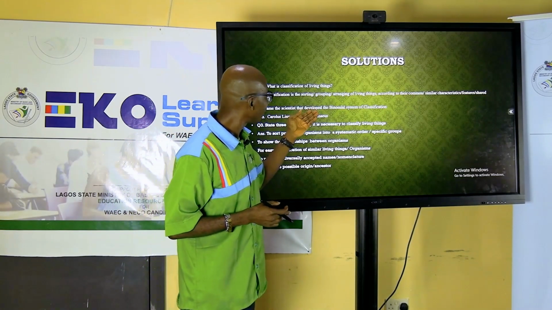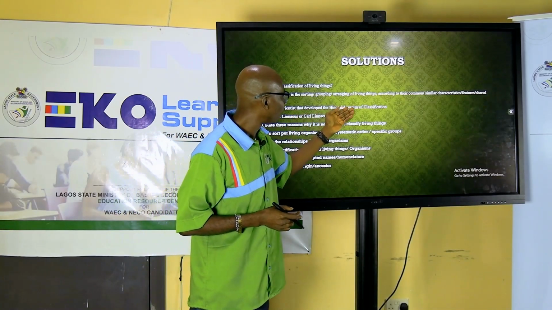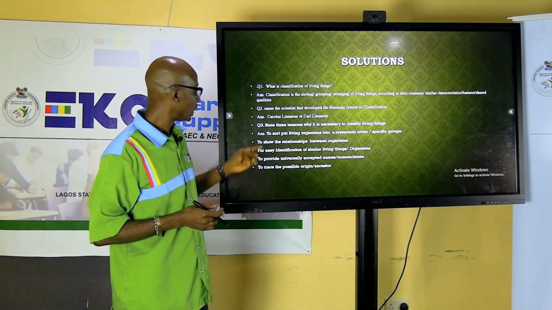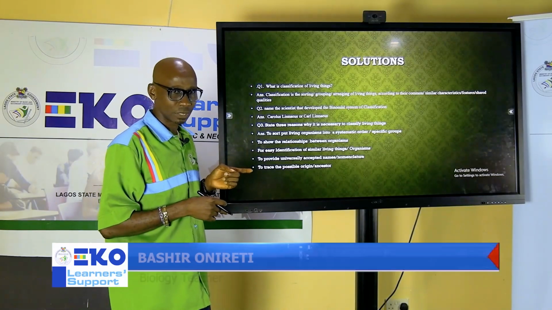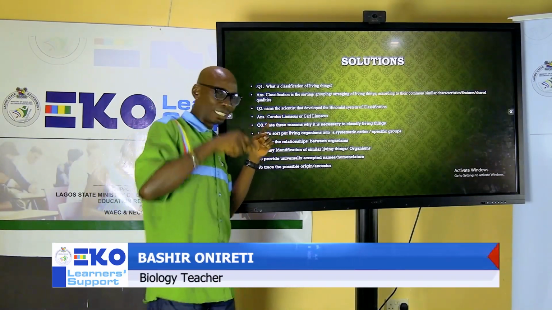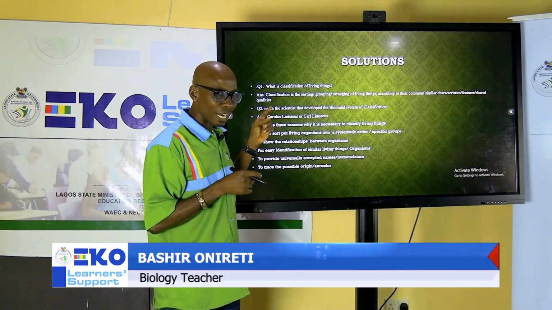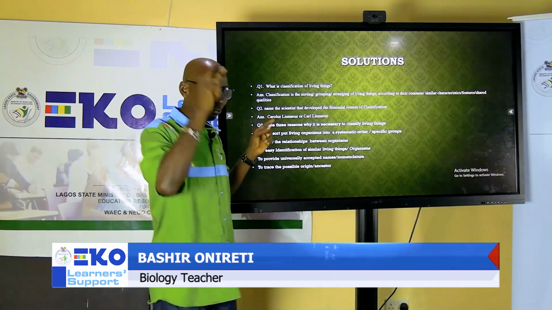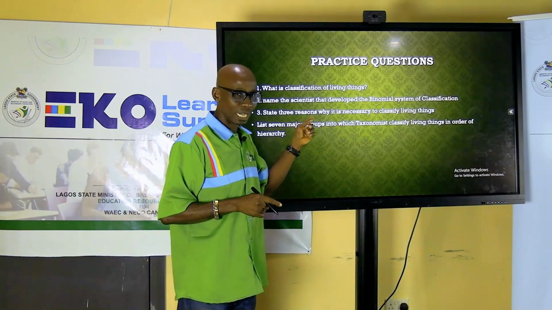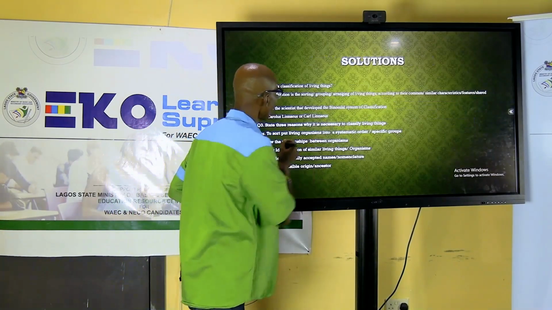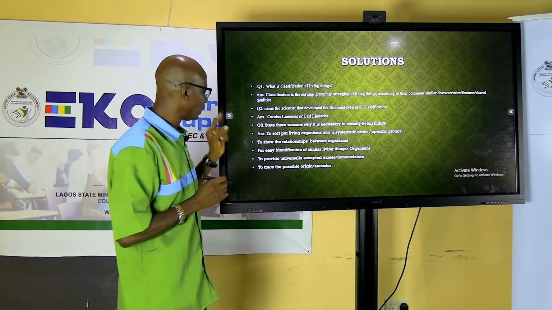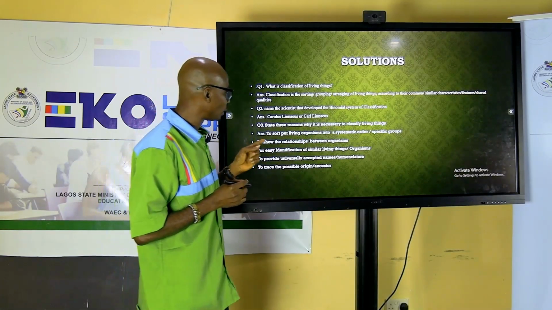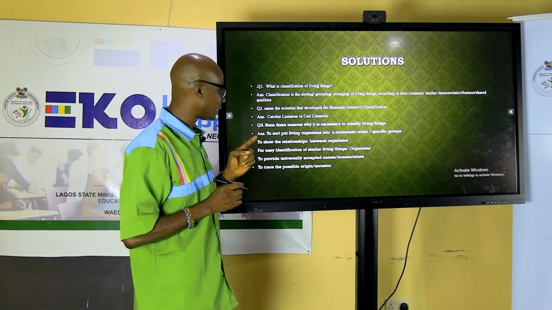The next question: name the scientist that developed the binomial system of classification. The man is Carolus Linnaeus. You can also be asked a question: who is the first man to classify living organisms? It's different from who is the first scientist. The first man is Aristotle. He's a Greek philosopher. The first scientist is Carolus Linnaeus, and he is the one that developed the binomial system of classification. Please note the spelling of his name is very, very important, because in biology we always mark spelling, especially scientific names.